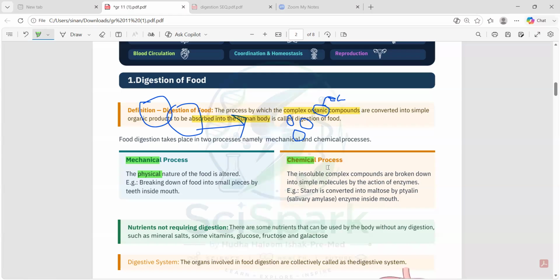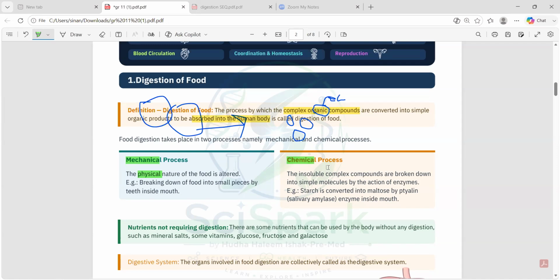They are a special type of protein. So enzymes are a special type of proteins.